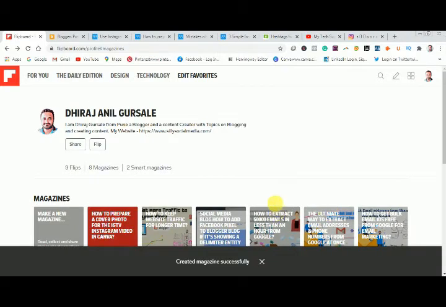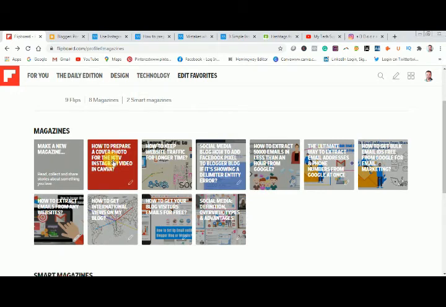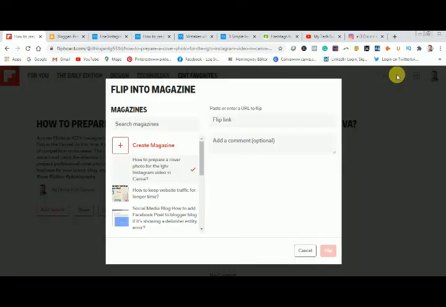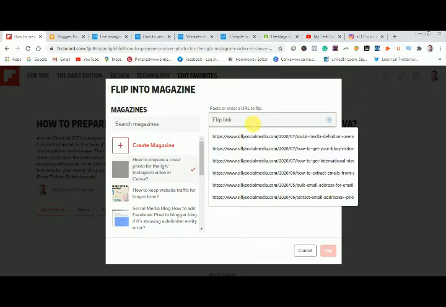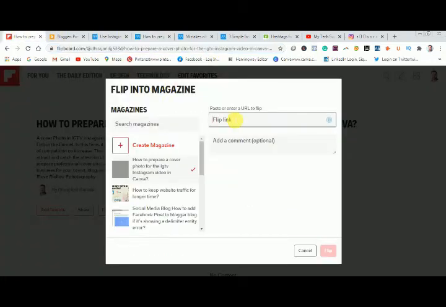Okay, now as you can see, the procedure has not yet been completed because I haven't added my URL yet. So for adding URL, you have to click on this article. Click on the pencil icon at top right corner. Now flip link, here you have to enter your website page URL. For example, in my case I will click on my article, copy this URL, I will come back to this page and I will paste it and add a comment.